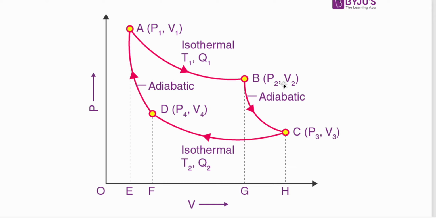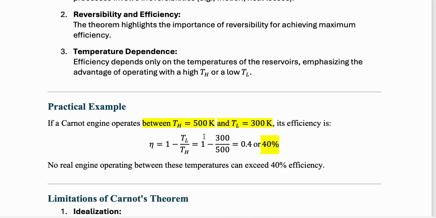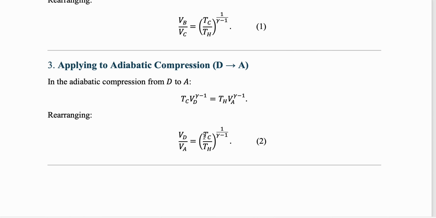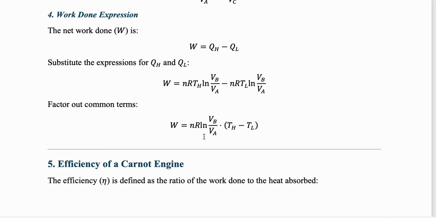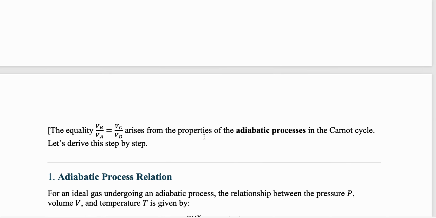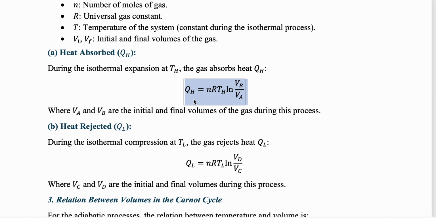You can write V2 also, same thing, and initial is Va. Here final is Vd and initial is Vc, so Vd by Vc. Or you can write V1, V2, V3, V4, doesn't matter, more or less the same thing. So this is QH equal to nR TH ln of Vb by Va, and for this it will be Vd divided by Vc, final by initial.